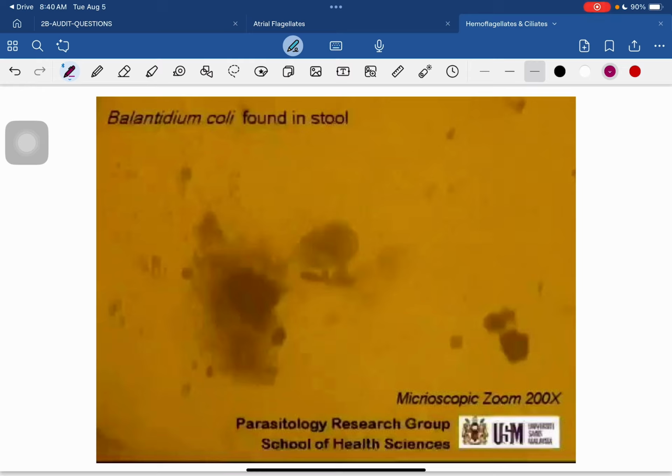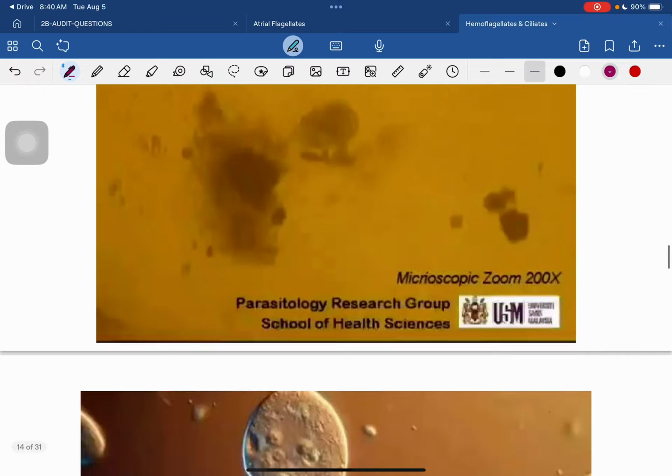This is your Balantidium coli, which is the only ciliate that we will discuss. It also has motion, and this is because of the presence of the cilia. It is not that fast because the cilia are short thread-like extensions.